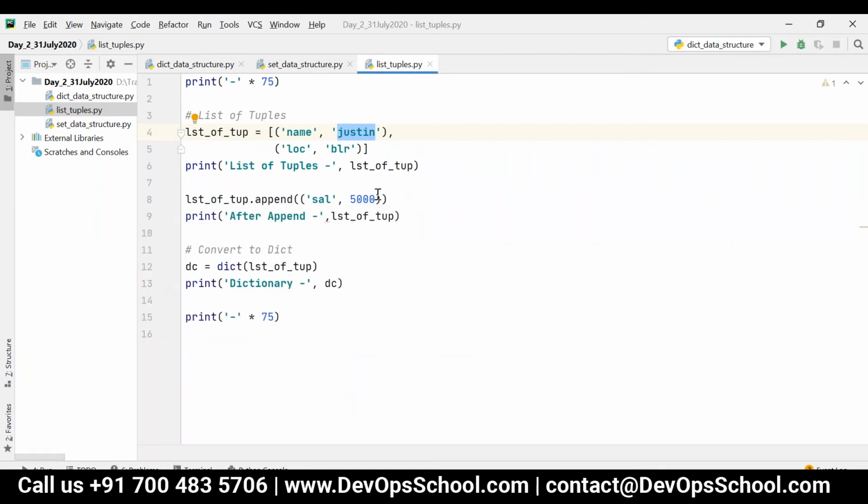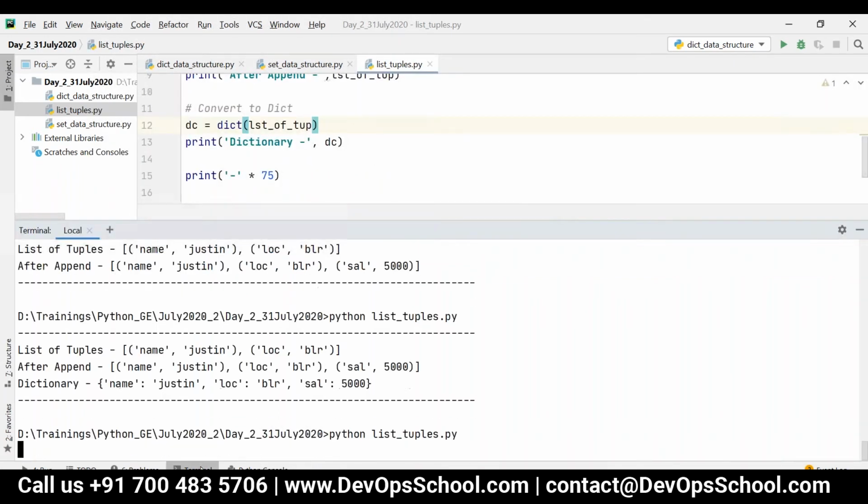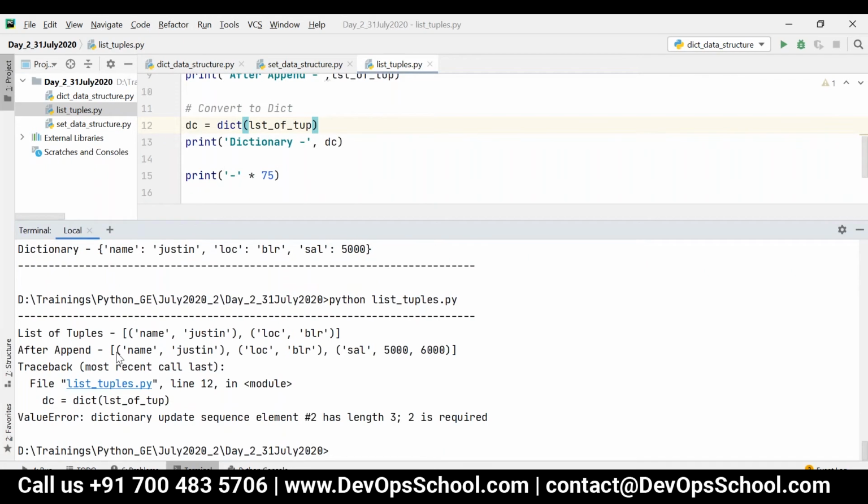Now consider I have three values here: sal, comma 5,000, comma 6,000. Now this tuple has three elements. If so, I can't convert it to a dictionary because it will give me an error. We can add the tuple to the list, that's not a problem at all. But when I try to convert to a dictionary, I will get the error saying dictionary update sequence element 2 has length 3, only 2 is required.